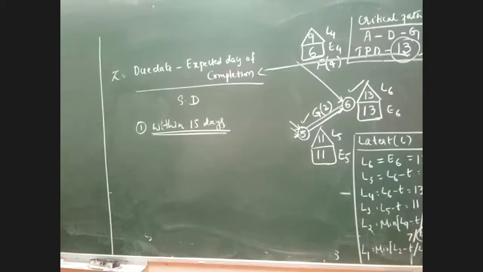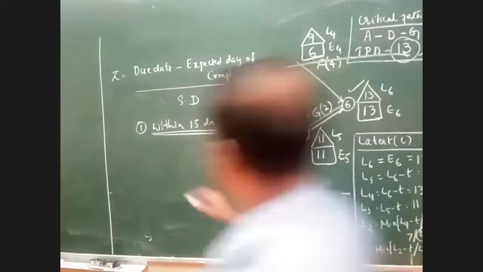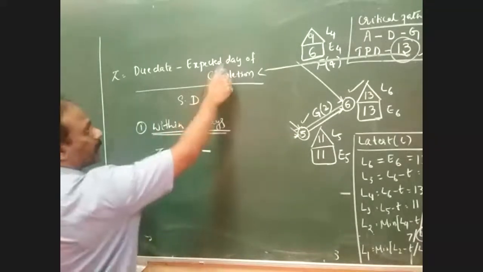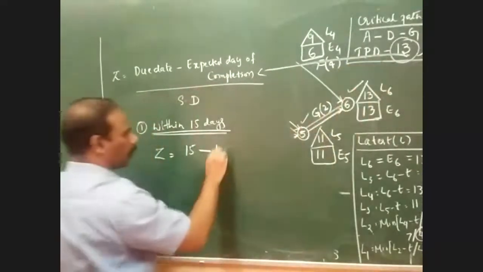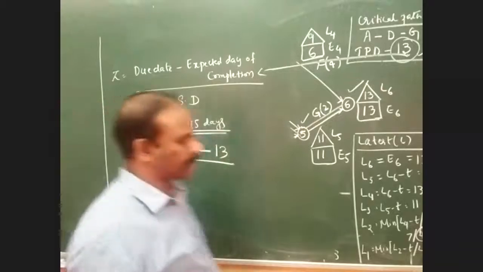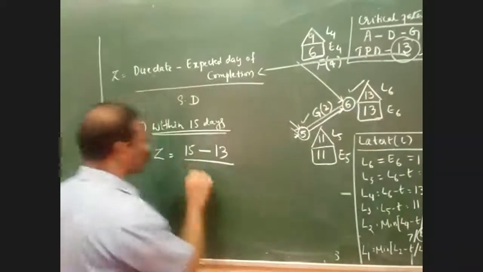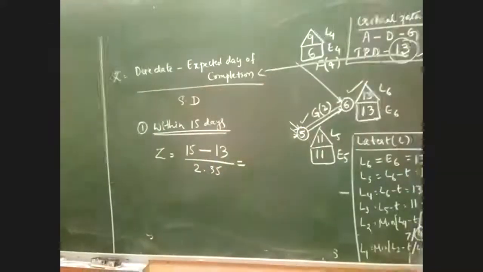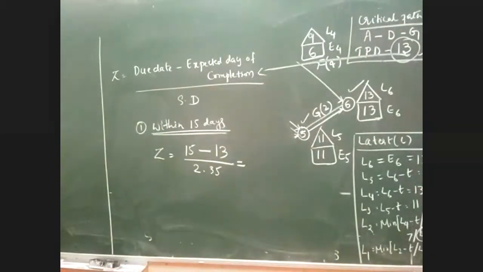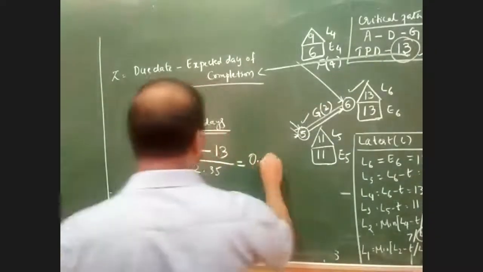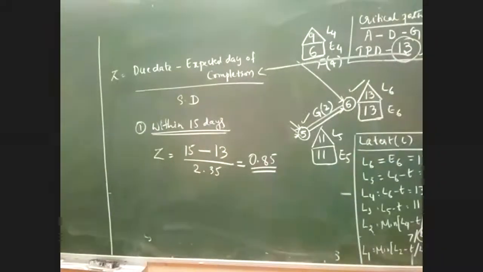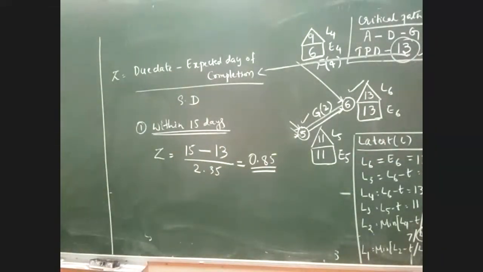Okay. So Z is equal to due date, which is 15, minus expected date of completion, that is 13, whole divided by standard deviation, which is 2.35. Can one of you please solve this and give me the value quickly? 0.85, sir. Yeah, 0.85 is the value. Now I have to find the area of 0.85 using the normal distribution curve.